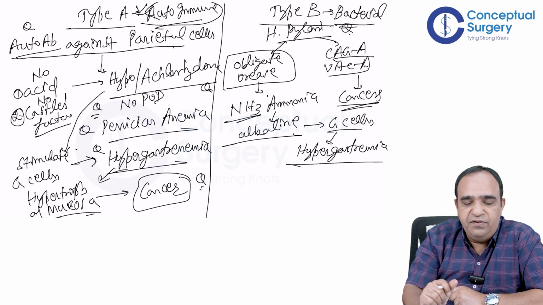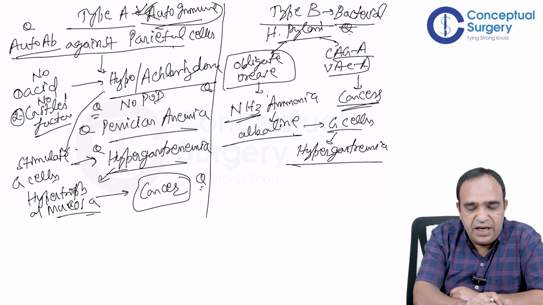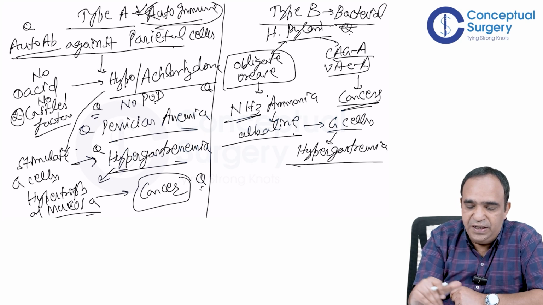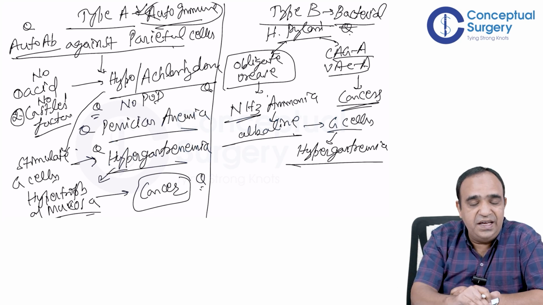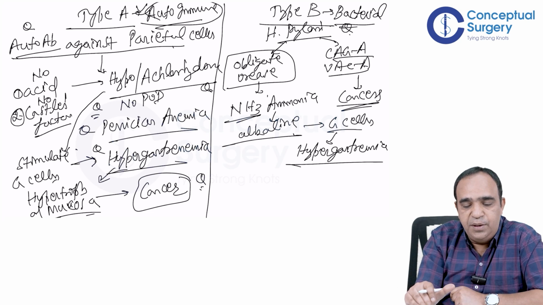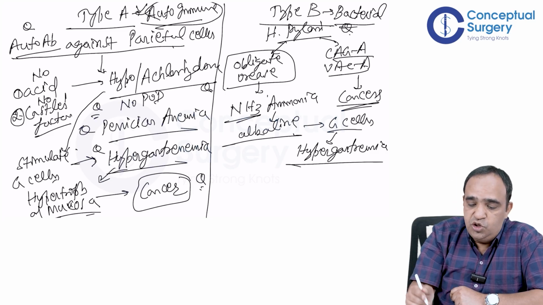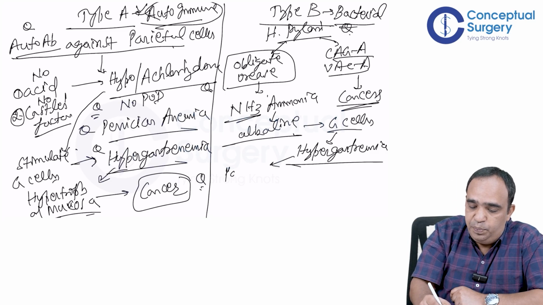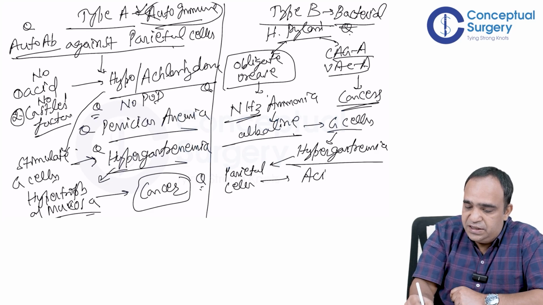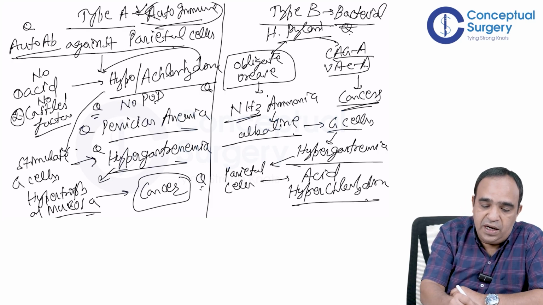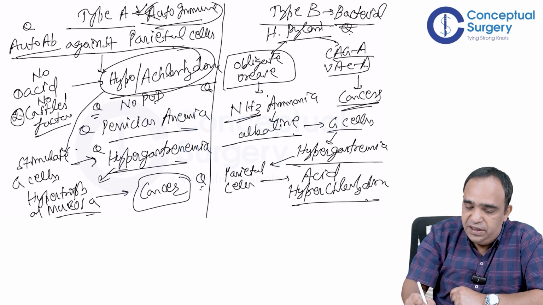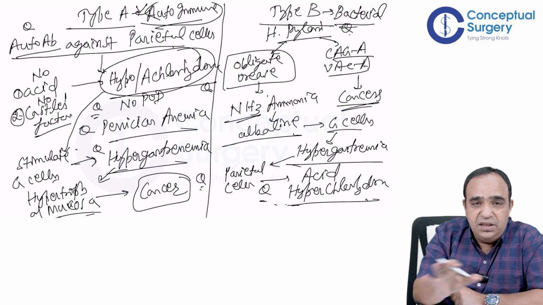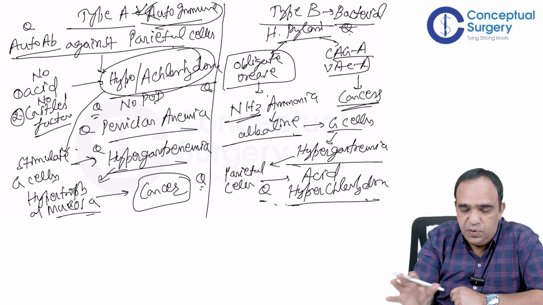But here the effect will be different. Because in type A, what is the difference? Both ultimately lead to hypergastrinemia. But there, there are no parietal cells. Type B, parietal cells are there. So excess of gastrin will act on parietal cells and will produce acid. So this will have hyperchlorhydria. See the difference. This one had hypo or achlorhydria. This one has hyperchlorhydria. So another question. See the contrast. Some common, some